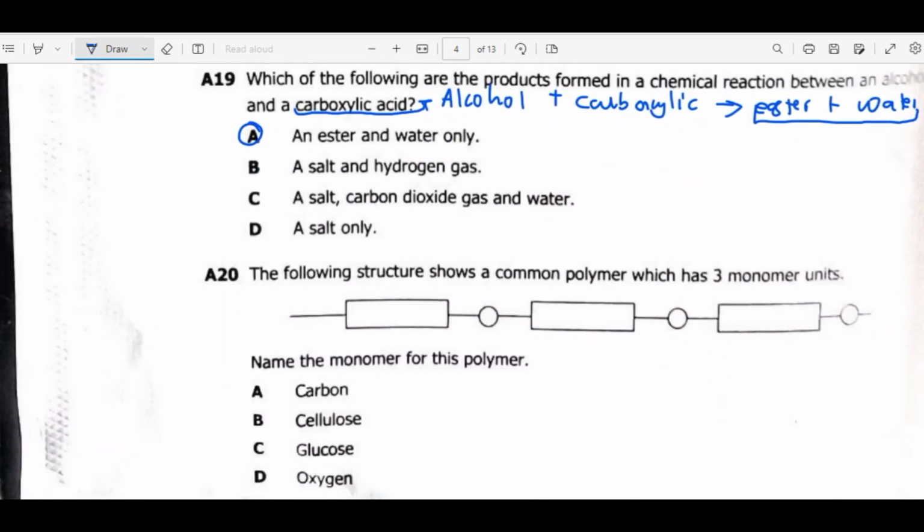The last question, 20. The following structure shows a common polymer which has 3 monomer units. You can say this is a starch. In some books you may find it called a carbohydrate. Regardless, the question is, name the monomer for this polymer. So what is the monomer for a starch? It's just glucose. So we are done.